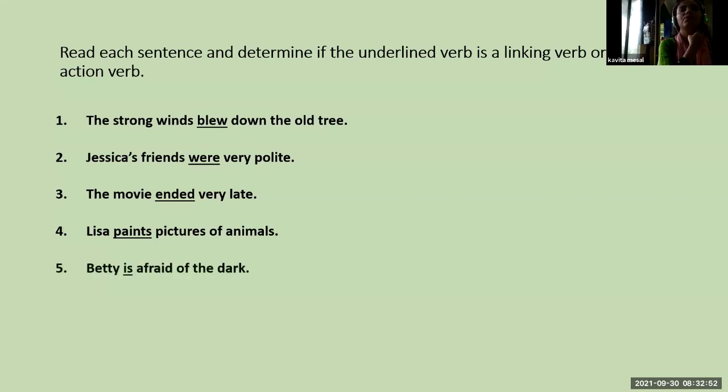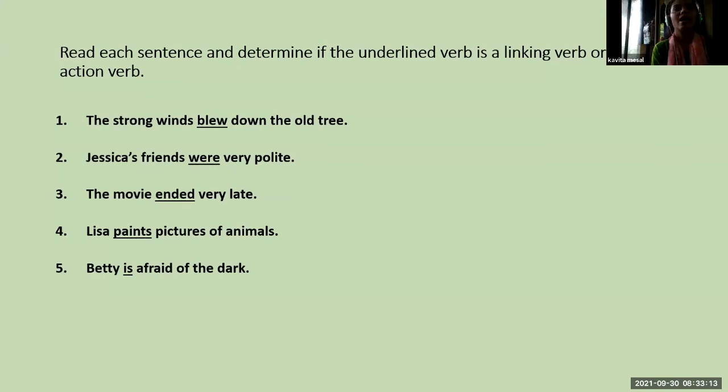Fifth one. Betty is afraid of the dark. So "is" here, underline the word. "Is" is the underlined word. So here "is" is a helping verb, or is it a linking verb or an action verb?